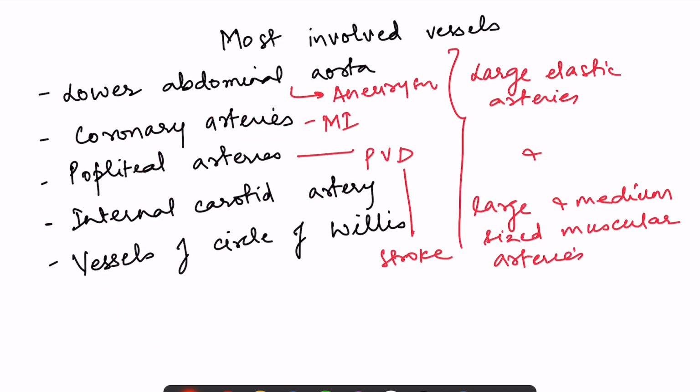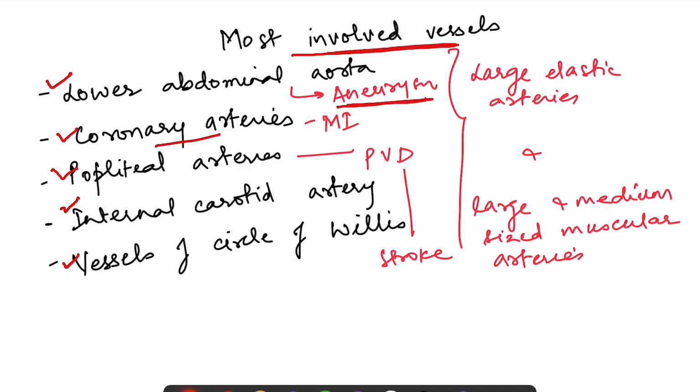Fine. Now, what are the most involved vessels in this atherosclerosis and what can be the outcome of that? If we see in descending order, we have the lower abdominal aorta, coronary arteries, then popliteal arteries, internal carotid artery and vessels of the circle of Willis. When the lower abdominal aorta is involved, there are high chances of development of aneurysm.